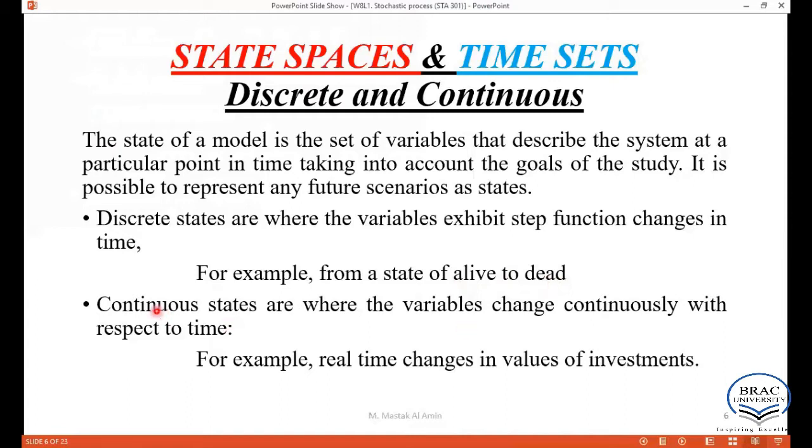On the other hand, for continuous states, the variables change continuously with respect to time. Again, consider a real life example, say the values of investments. Investment values change continuously. Also, we consider real-time changes as continuous.